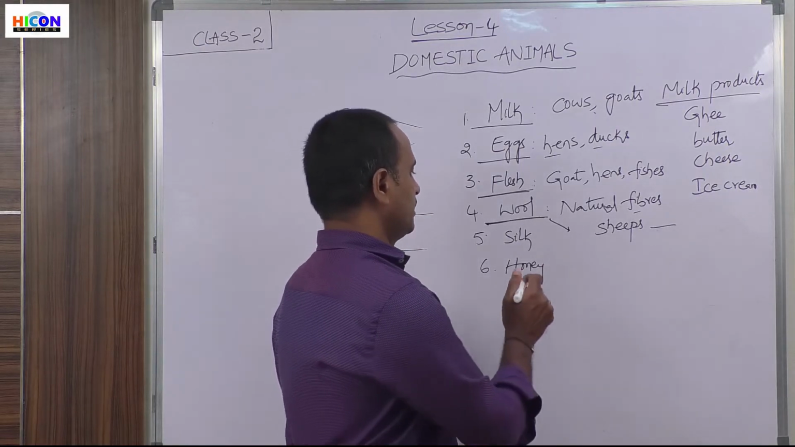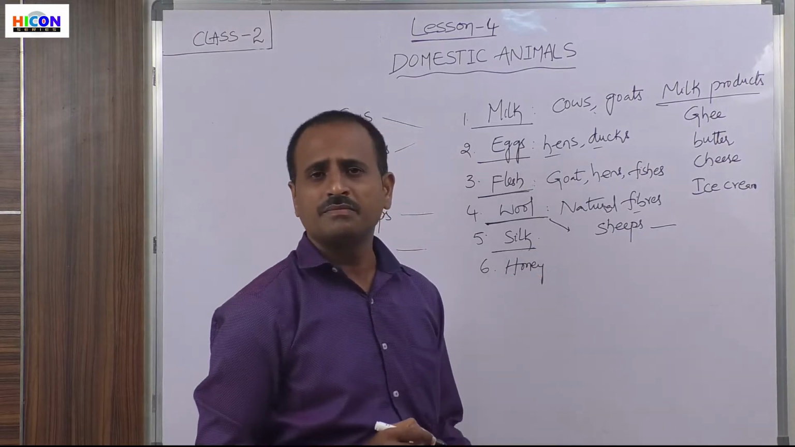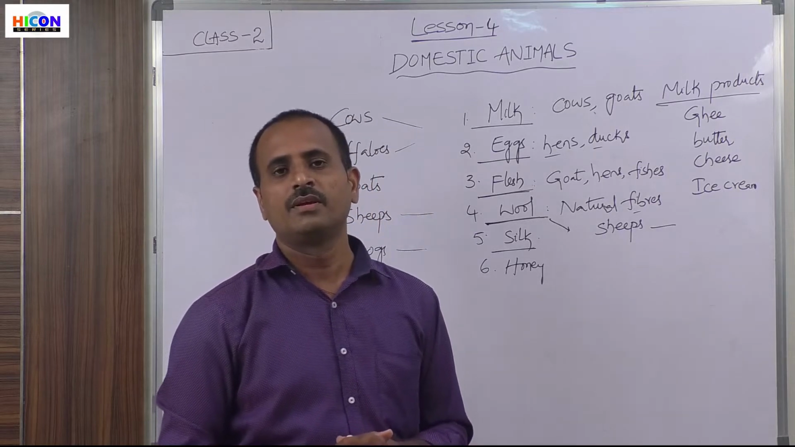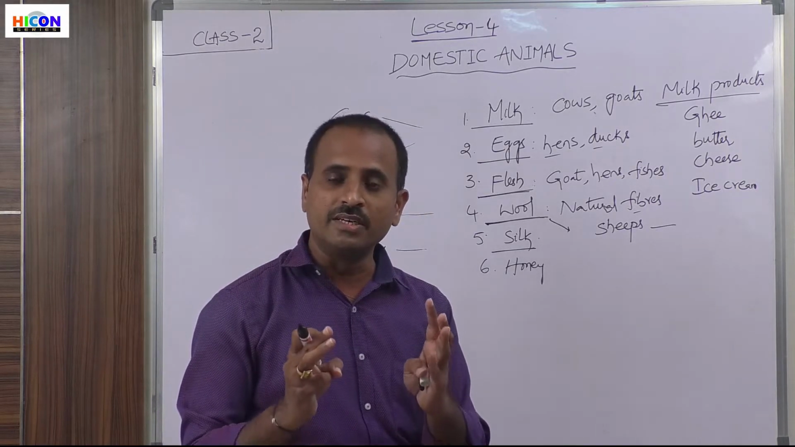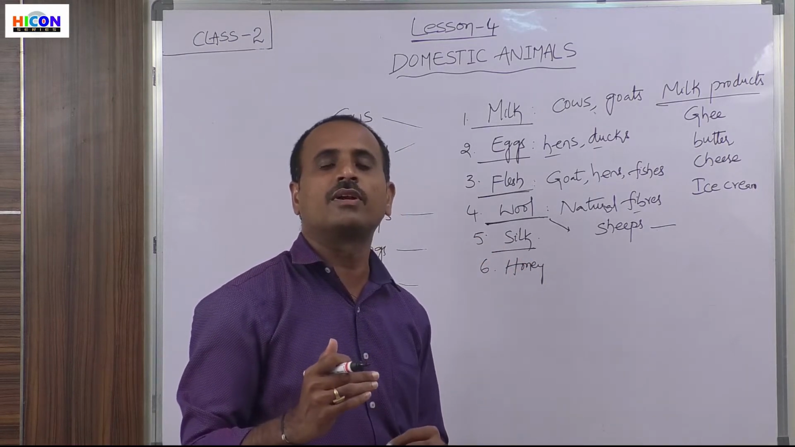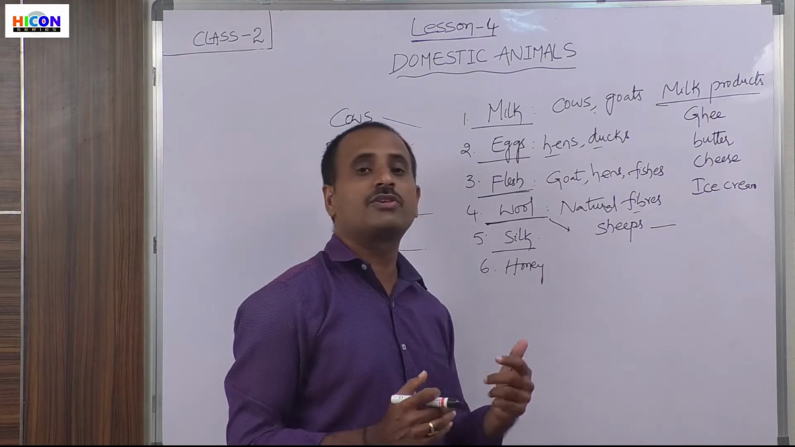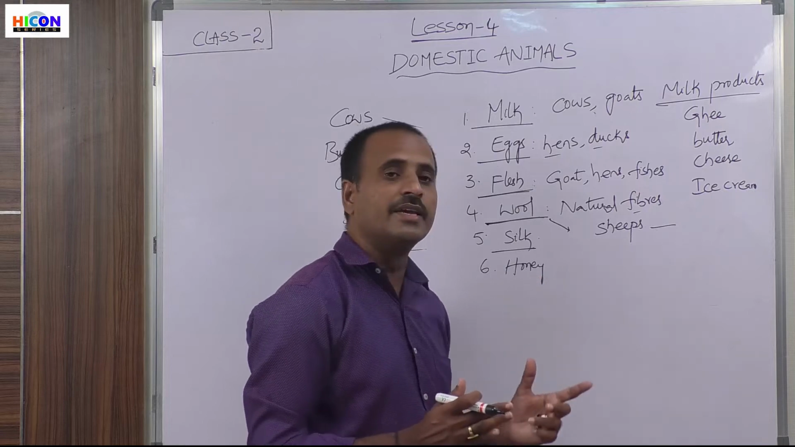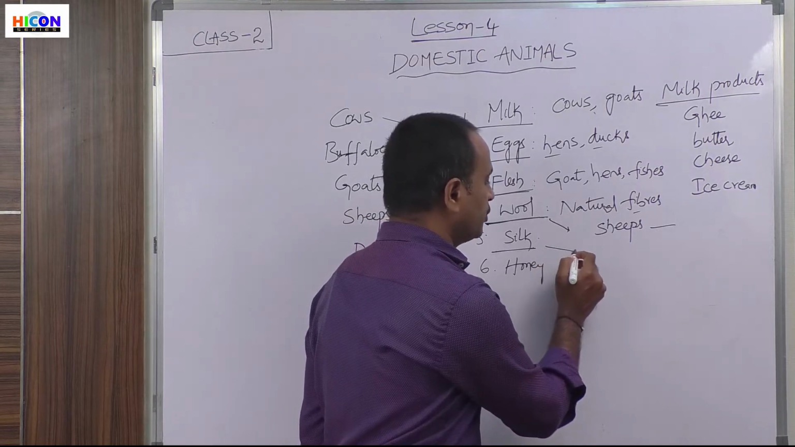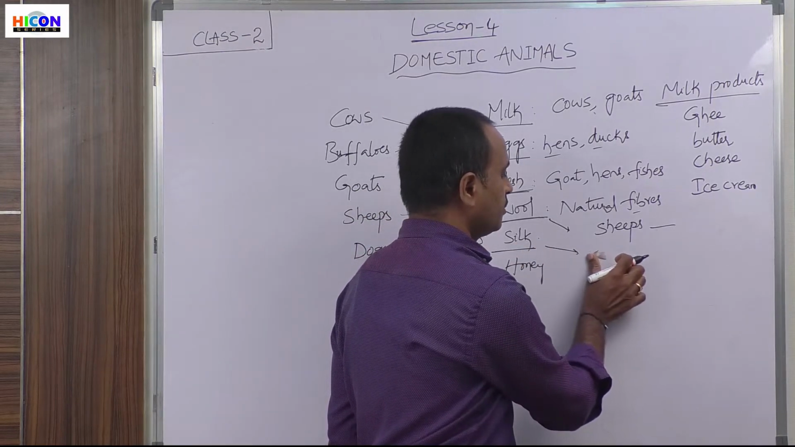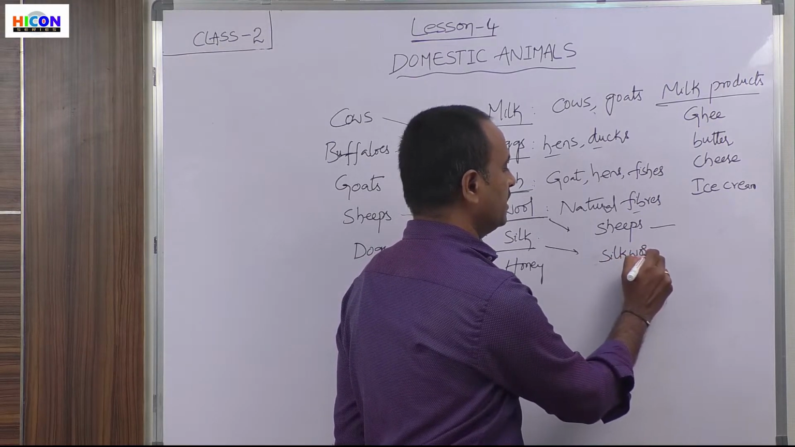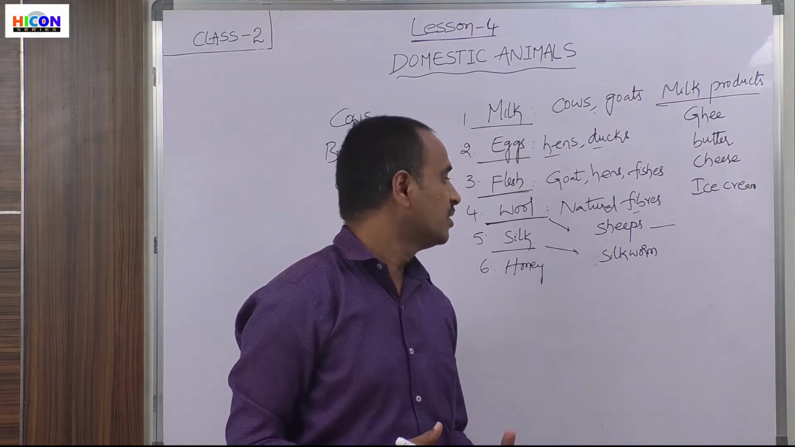So next one is silk. What is silk? Children, silk is also one of the natural fibers. Already we have discussed that there are three types of natural fibers. One is wool, another one is silk, and there is another one called cotton. Silk is also called a natural fiber because silk is obtained from animals, that is insects. Which insect produces silk? Silkworm. We can obtain the silk from silkworms.